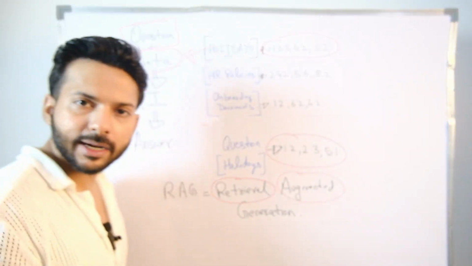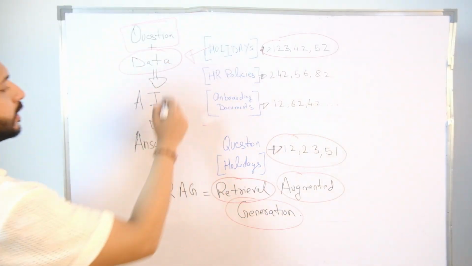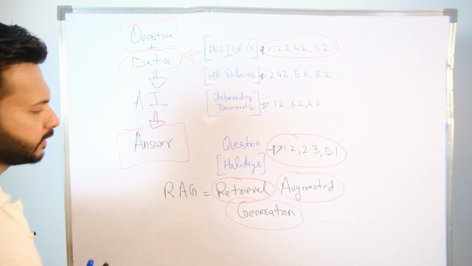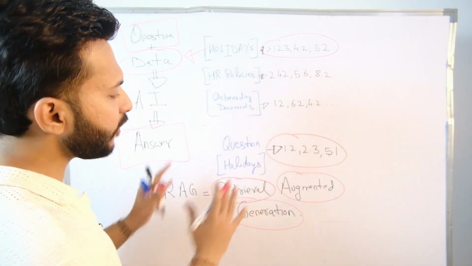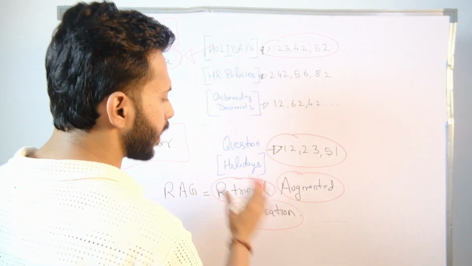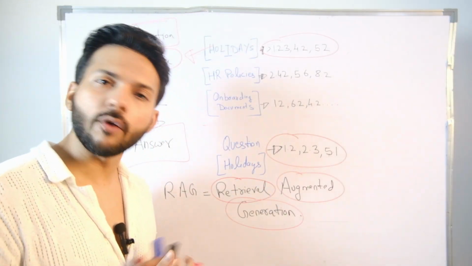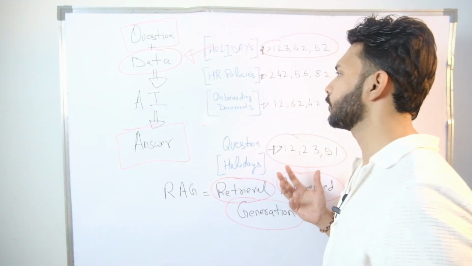Augmented, you augment your prompt with the relevant data. Generation, your model then generates the answer. That's it. This is RAG. No hype, no magic. A simplified way of giving AI the most relevant data to answer your question. Wasn't that obvious?